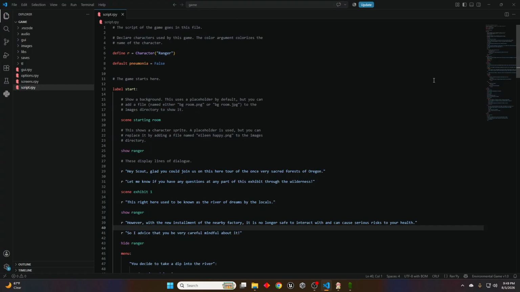Okay, now this here is the script. We start off by defining R to be the ranger. And when you define R to be a character, that pretty much means whenever you have a line that starts with this character, let's say R, and then text after, when you are playing the game, it'll look like that character that is symbolized by this little letter here.